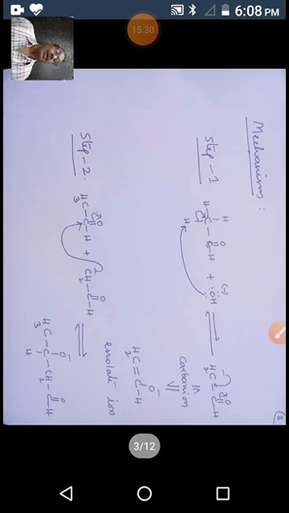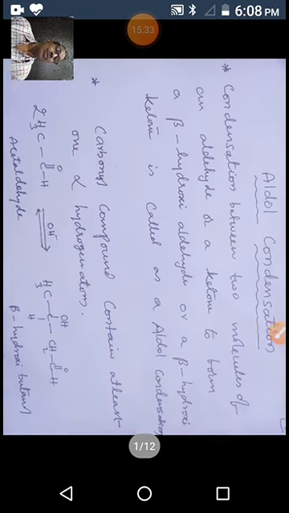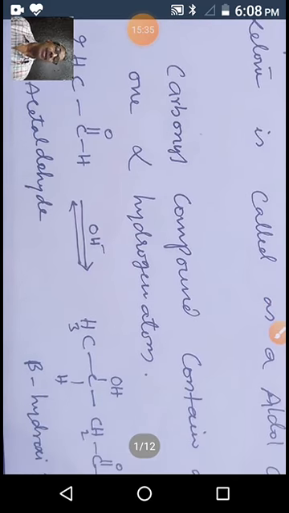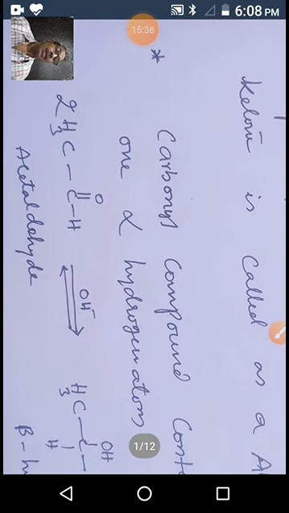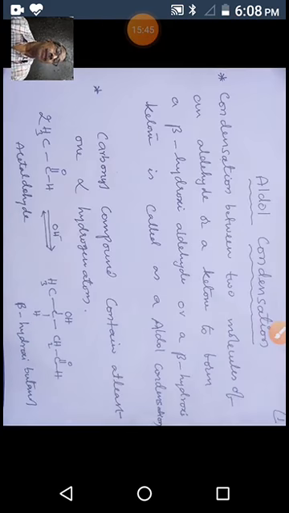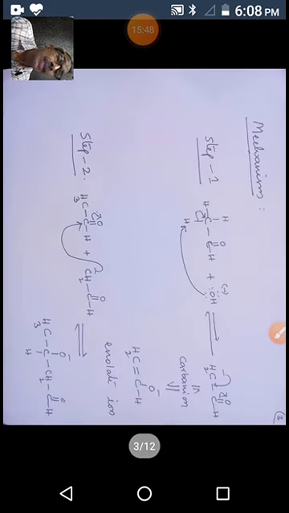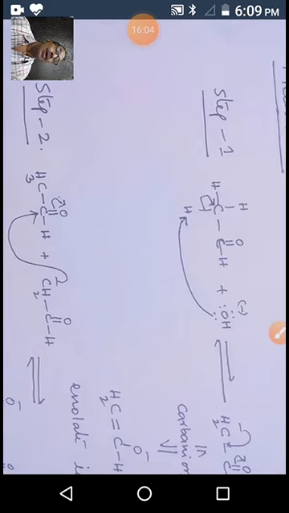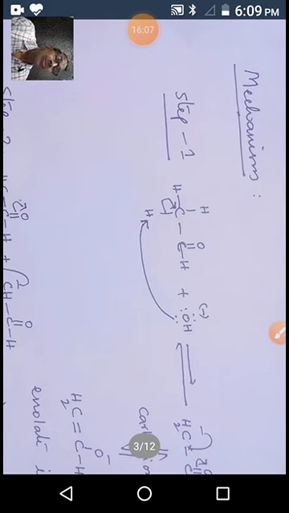What is the mechanism? In the previous slide, we observed that acetaldehyde, in the presence of base, gives aldol, a beta hydroxy butanal. How does it form? What is the mechanism? How does the reactant proceed, and in how many steps? A stepwise description of all steps involved from starting reactant to end product is called the mechanism. In the aldol reaction mechanism, we have 3 steps.